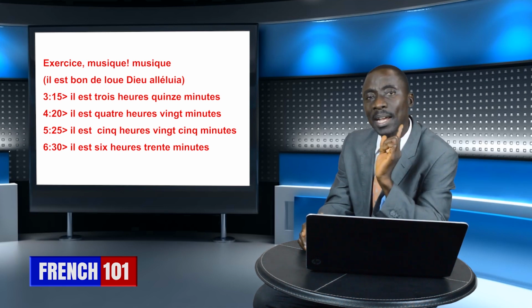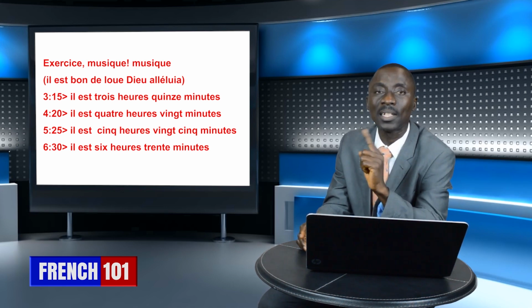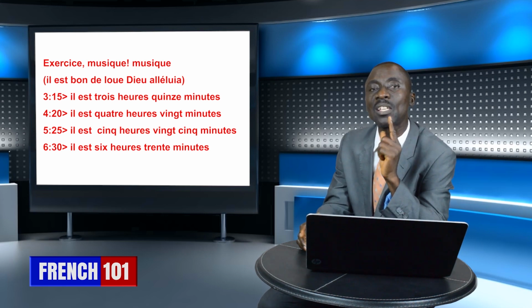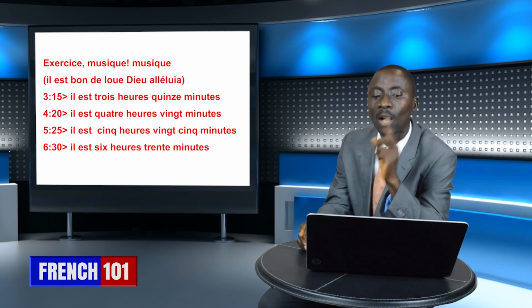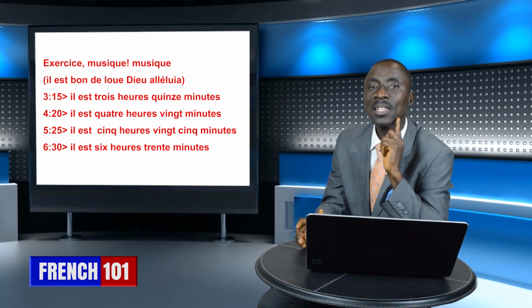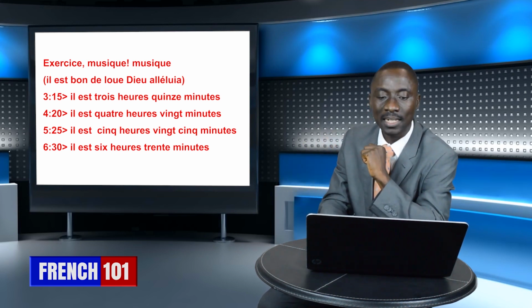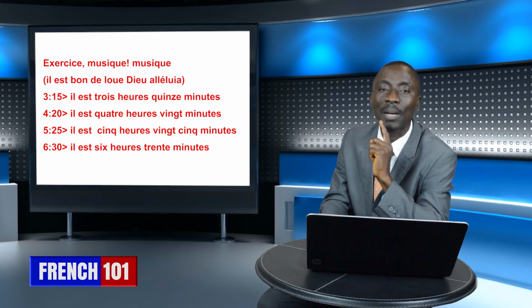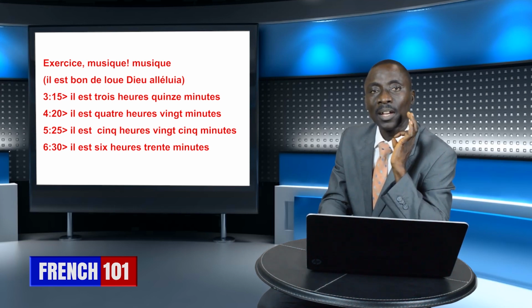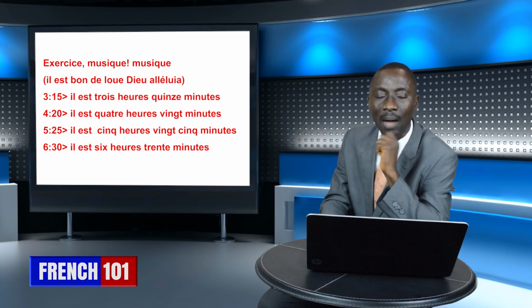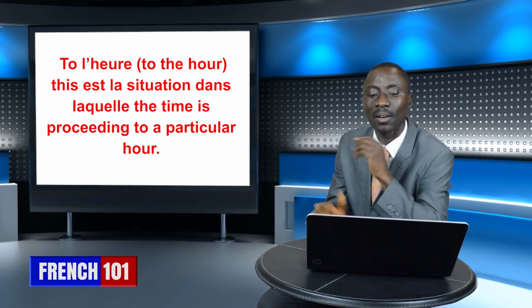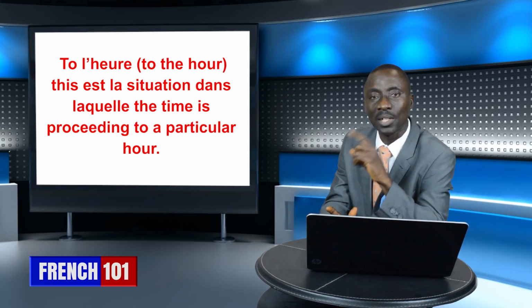So the two ways to say 6:30 is what? Il est 6h30 or il est 6h et demi. Okay? That is when we talk about after the hour, or après l'heure. The next stage is to l'heure, that is to the hour.